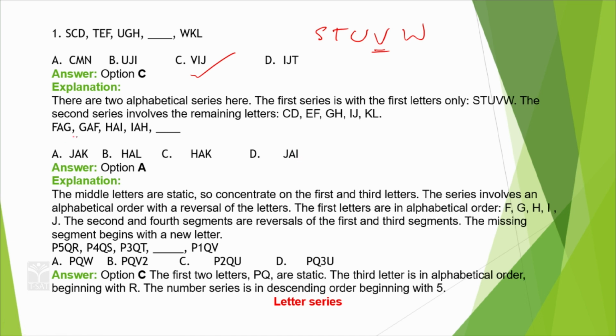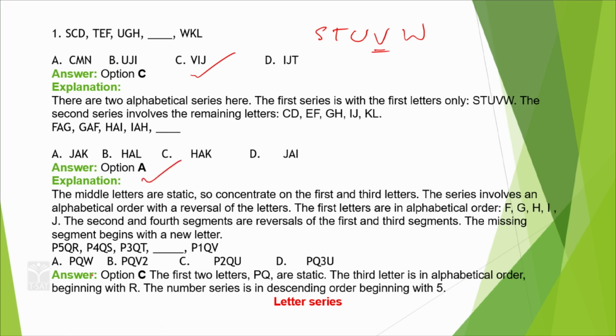So, now observe FAGAHAIA. So, JA will come. Okay. Then here what is the next one? See FG, correct? GF, HIIG. So, what the next one will come here? Very clear. Next one is after J, which will be K. So, option A is correct.